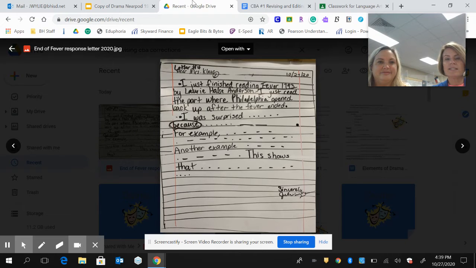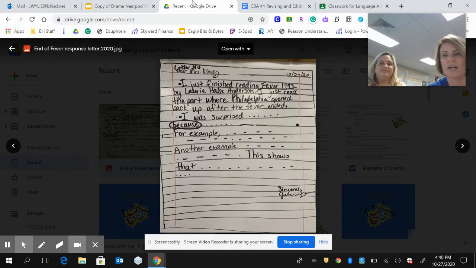So this is what it will look like. Ms. Wiley just pulled it up. This one says Dear Miss Claus. It should say Dear whoever your teacher is, Coach Raymond, whoever. Notice that it says, I just finished reading Fever 1793. Because we're finished with the book, you have to word it a little bit differently. You can't say I'm currently reading because we're finished. So, I just finished reading Fever 1793.